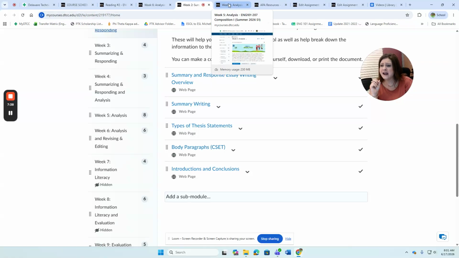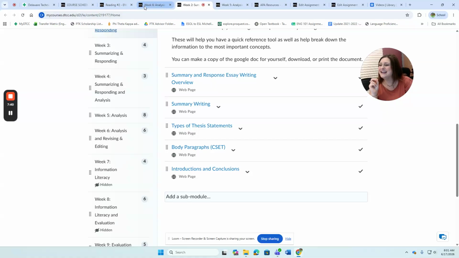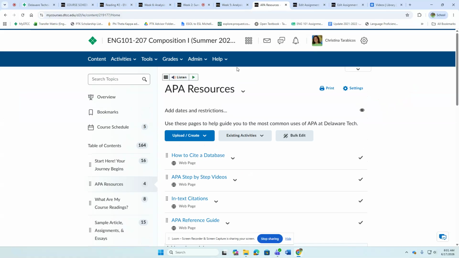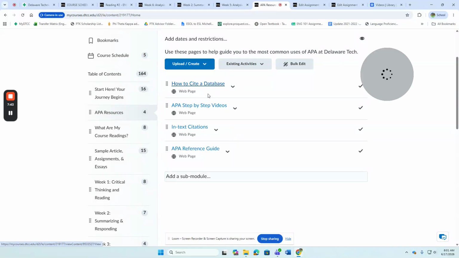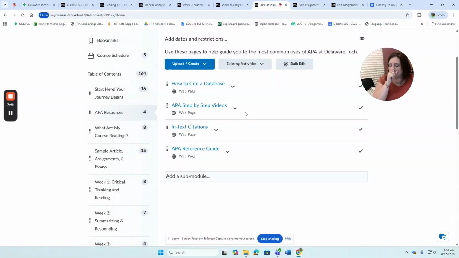The other thing that I would recommend is going into the APA resources here, and right in this area, there are step-by-step videos to help you create your references. Your in-text citations page also helps you create your references. And of course, you have your APA references guide that will help you as well.